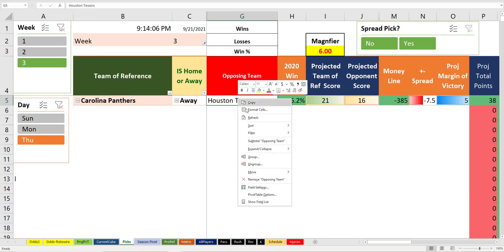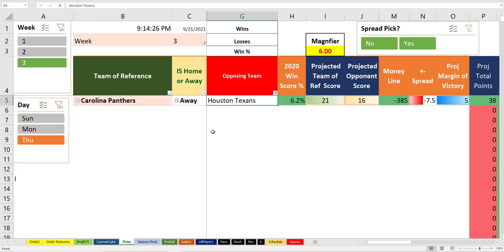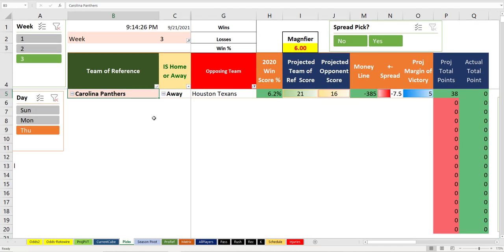So given that setup, now we know that Tyrod Taylor is probably not playing on Thursday, a short week anyway for them. That does make this skew a little bit more toward Carolina, but you've got a really tough spread line at more than a touchdown. It's tough. So it's a very difficult game to bet on. Minus 385, not a generous line for Carolina. So it's just really, really tough.